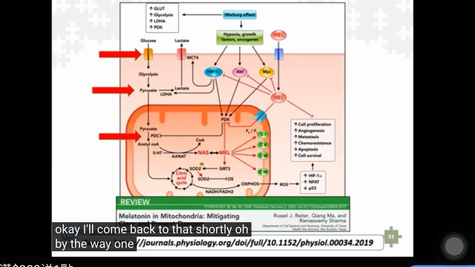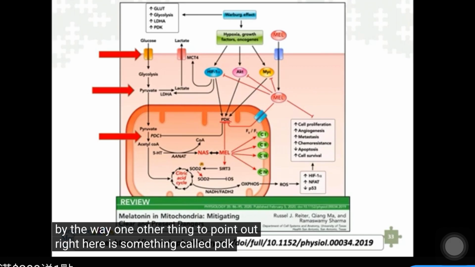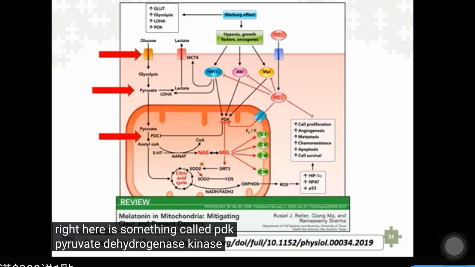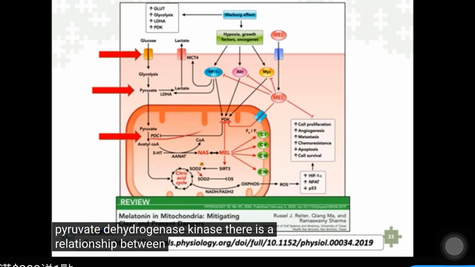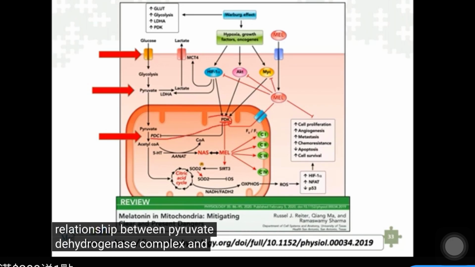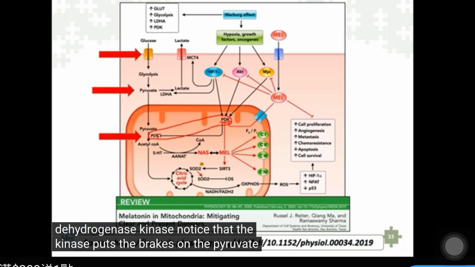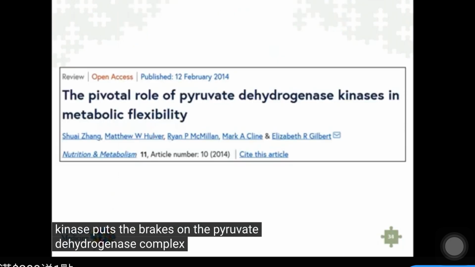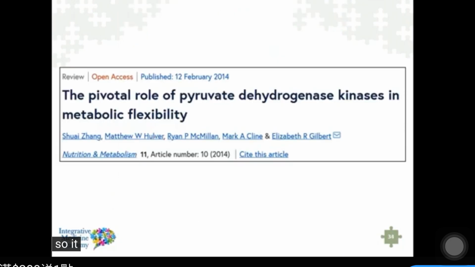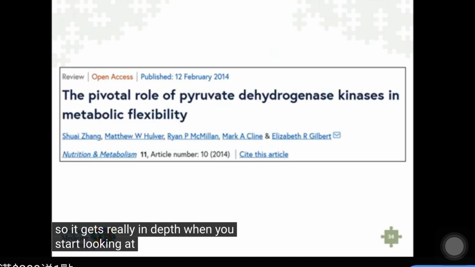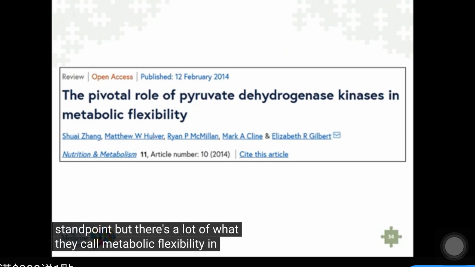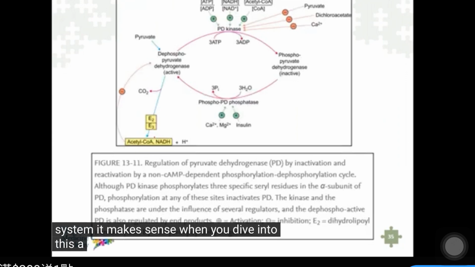Oh, by the way, one other thing to point out. Right here is something called PDK, pyruvate dehydrogenase kinase. There is a relationship between pyruvate dehydrogenase complex and pyruvate dehydrogenase kinase. Notice that the kinase puts the brakes on the pyruvate dehydrogenase complex. So it's really in depth when you start looking at this from a biochemical standpoint, but there's a lot of what they call metabolic flexibility in the system. It makes sense when you dive into this a little bit deeper.